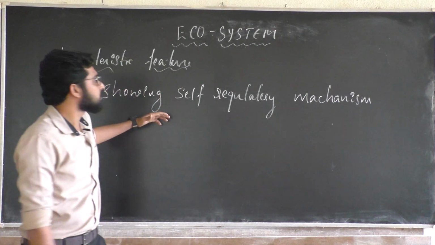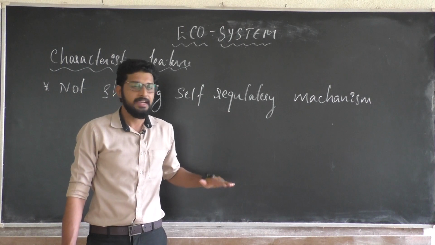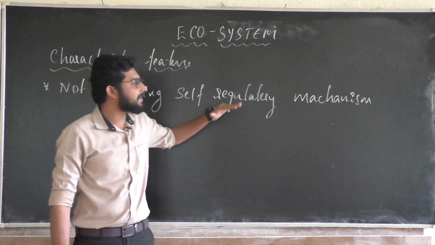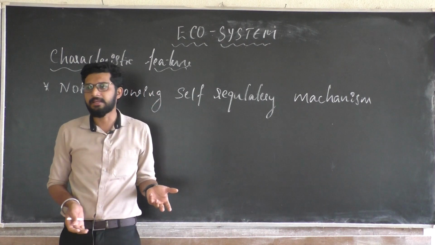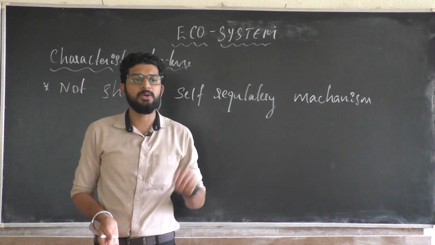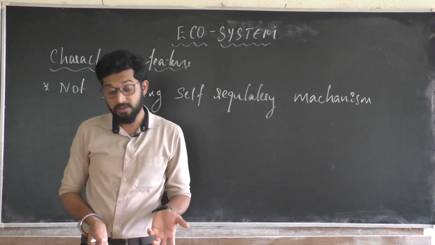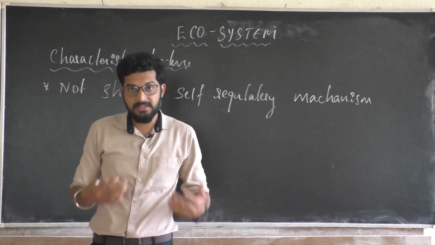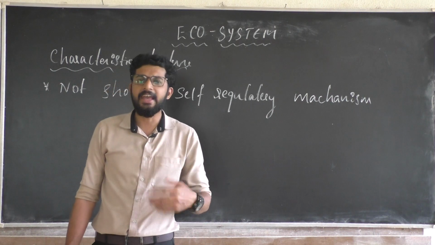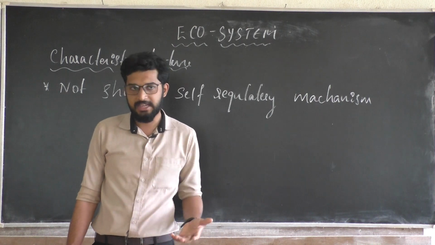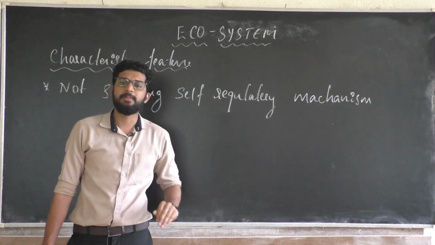So it does not show a self-regulation. It is regulated by a man, not by the nature. Everything is controlled by a man. Take an example of your agriculture field. He is going to add pesticide, fungicide, or whatever nutrient is required for the development of a crop, or he is deciding when I should seed the crop, or when should I take the yield. Everything is decided by a human, or anthropogenic activity. So it does not show any self-regulatory mechanism, is the first point.